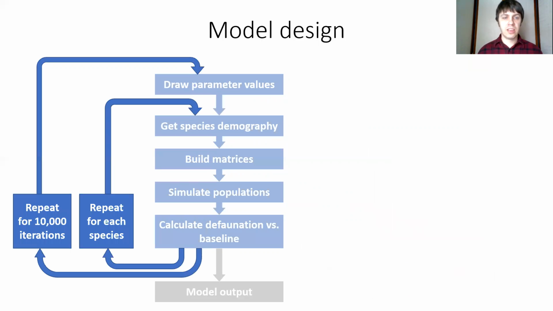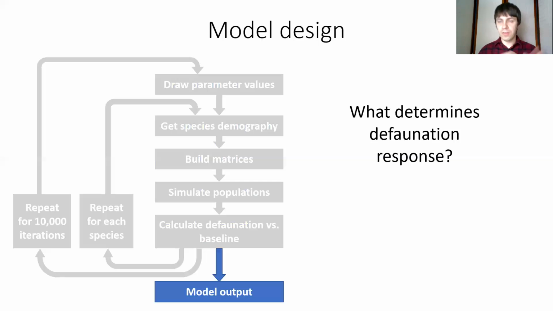Then I repeated this for each of my 47 species and 10,000 iterations to get all possible combinations of the species with their different life histories and different combinations of parameters, to explore the known possible defaunation scenarios based on what we have observed from other studies.